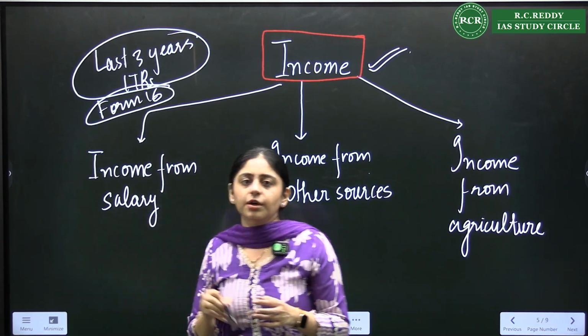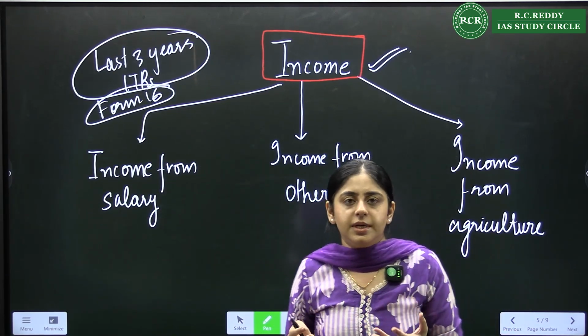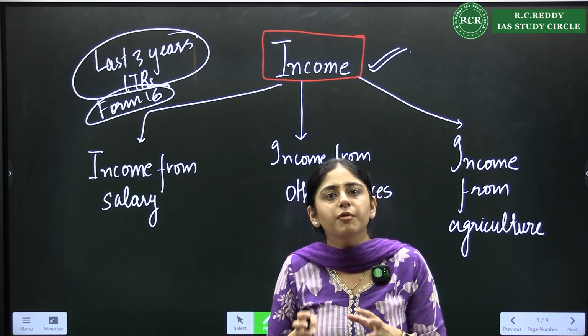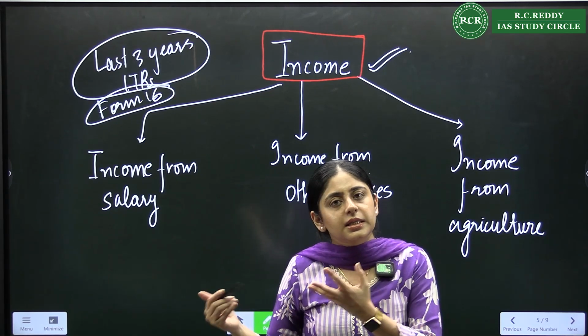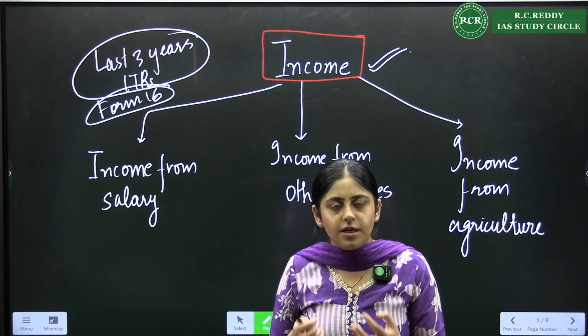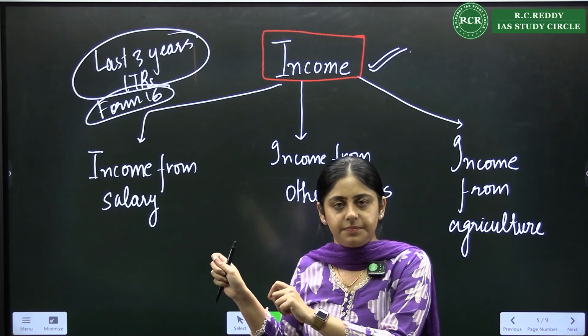Form number 16 is required to prove your income from salary, because otherwise how will you tell that this is my income from salary or other sources? There has to be some government document. Tomorrow some student will come and say, okay, this is the salary of my parent, this is from other sources. That doesn't work. So you need certain documents, and that document will come from an income tax return.